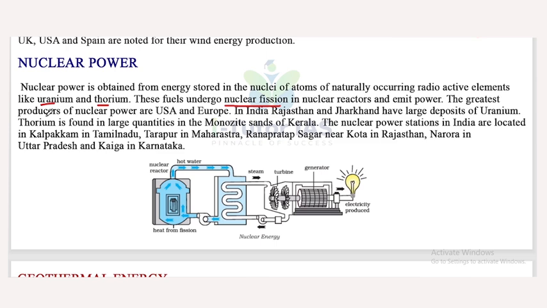The greatest producers of nuclear power are USA and Europe. In India, Rajasthan and Jharkhand have large deposits of uranium. Thorium is found in large quantities in the monazite sands of Kerala. The nuclear power stations in India are located in Kalpakam, Tamil Nadu, Tarapur, Maharashtra, Rana Pratap Sagar near Kota in Rajasthan, Narora in Uttar Pradesh and Kaiga in Karnataka.